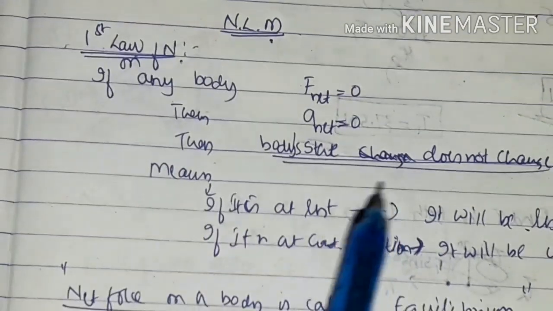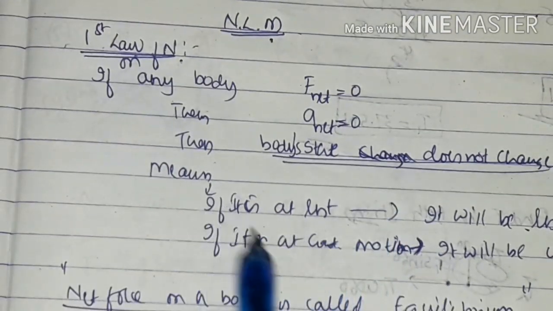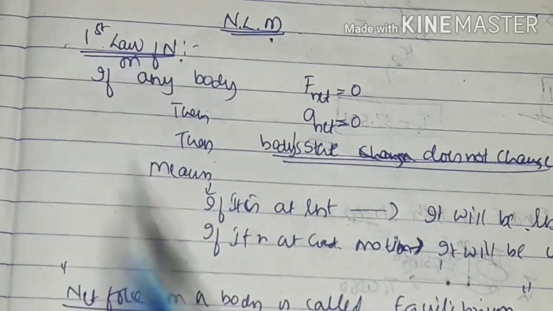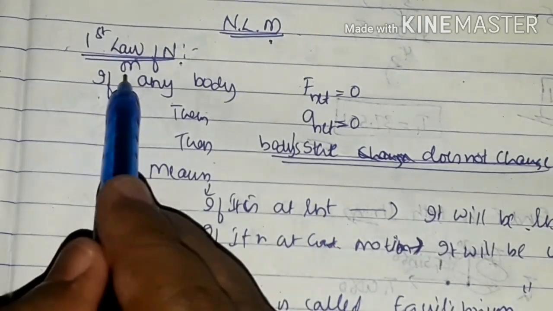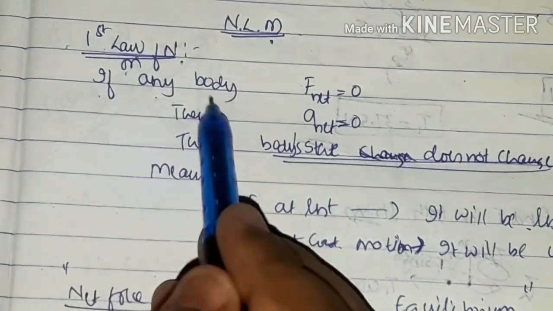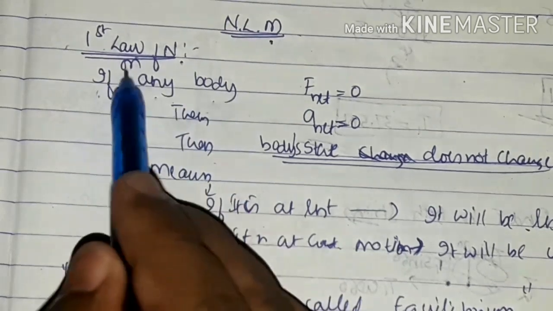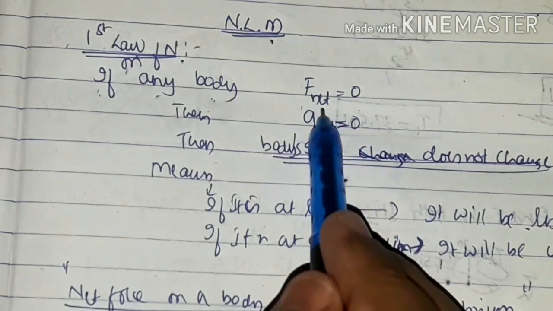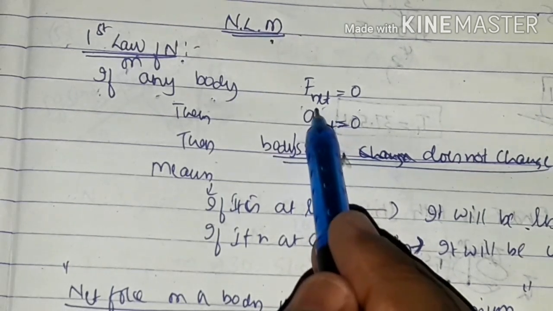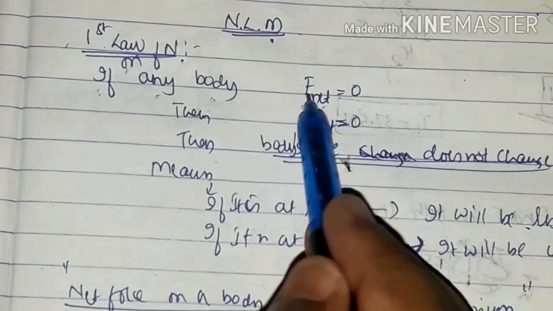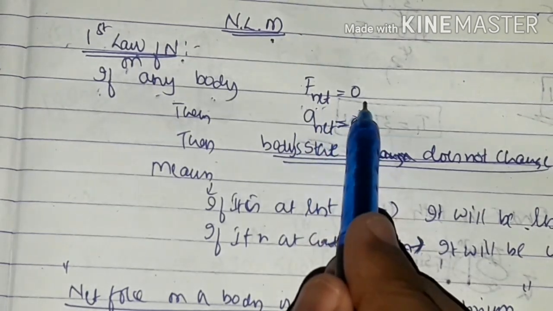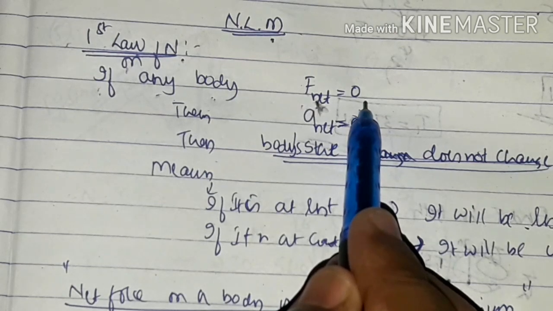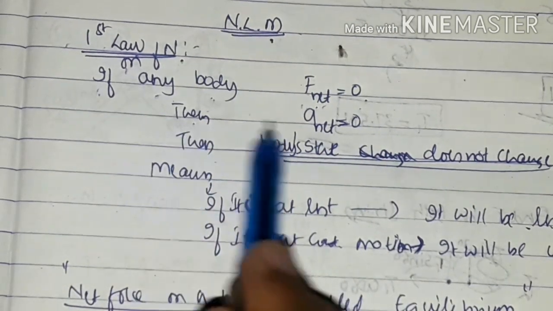But what exactly does Newton's first law state mathematically? This is the statement. See, listen carefully, if on any body F net is 0, meaning the total force or net force acting on any body is equal to 0, then what happens?